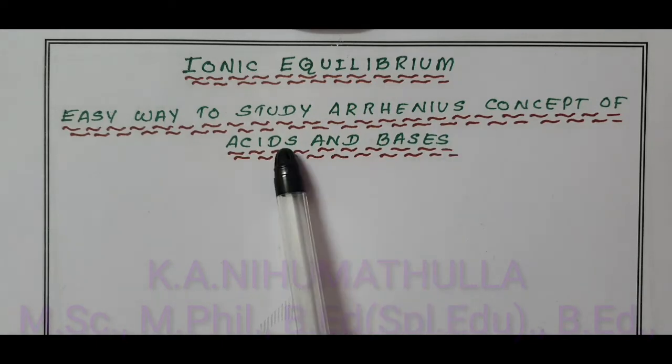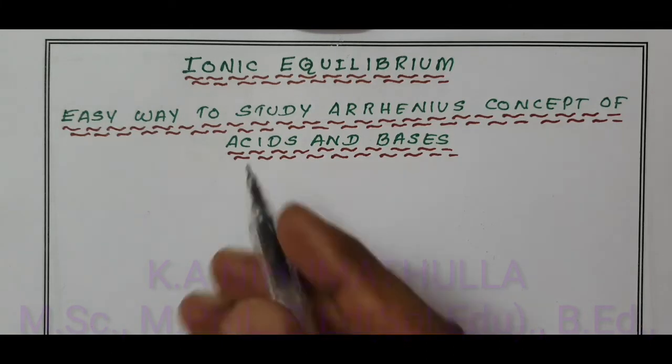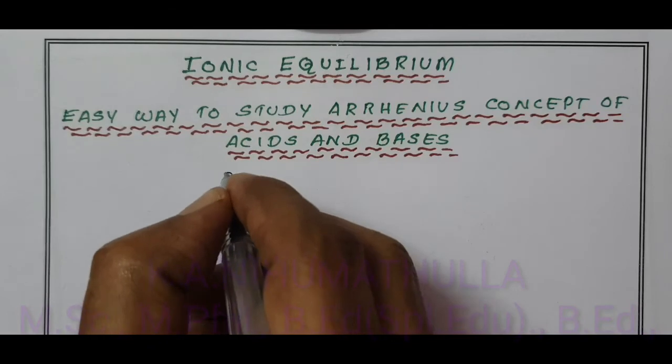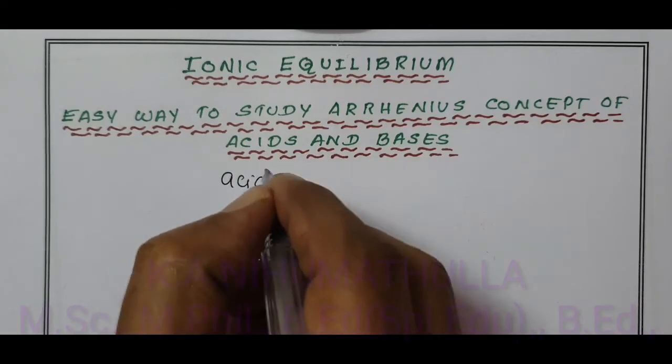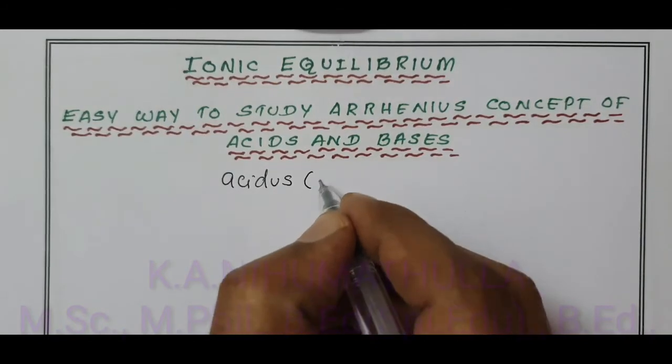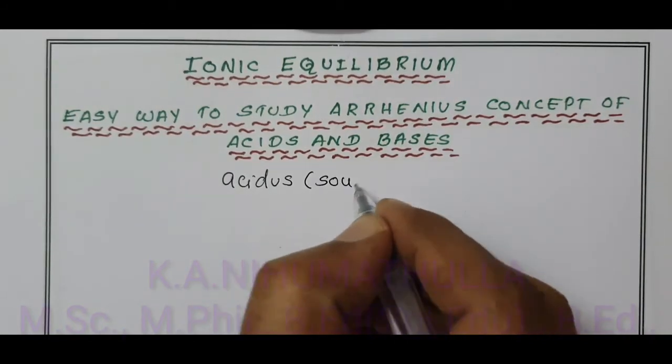The word acid is derived from the Latin word acetus, which means sour, to taste.